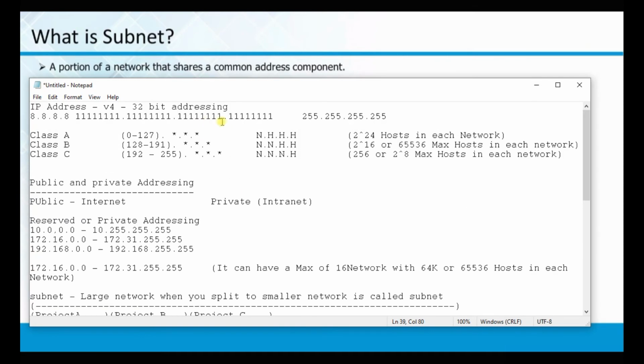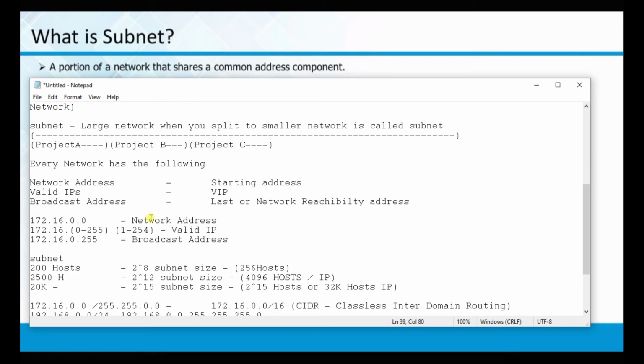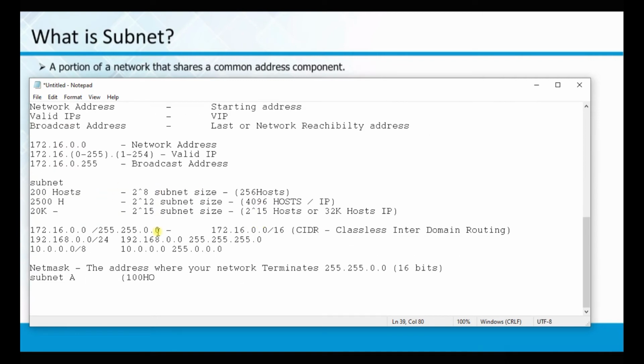So we started with IP addressing. We understood about IP addressing. We learned about public and private addressing. What is the reserved addressing? And then we started learning about subnets, a large network, how we have broken it into pieces, project A, project B, project C. We understood how the network has been organized. So network address, valid IP, broadcast address, and we have given some examples of default subnets. Out of which we have taken one IP address, 172.16.0.0/24, and what is CIDR along with the net mask. So net mask defines the network reachability and the network termination, the last point of this particular one.